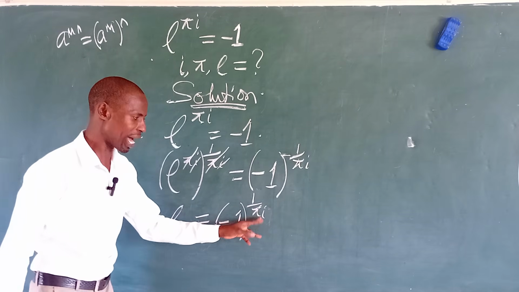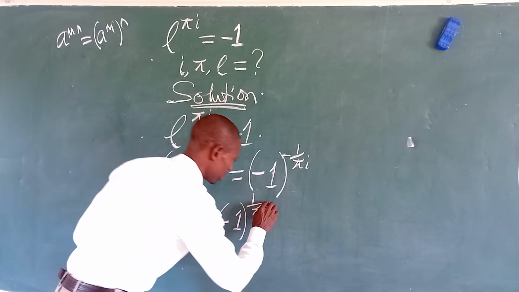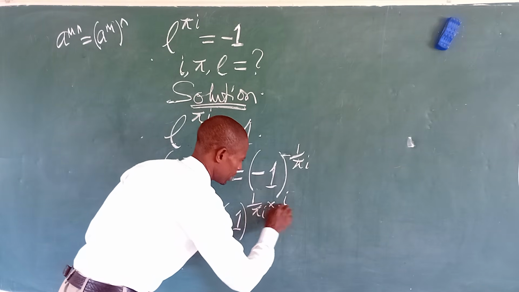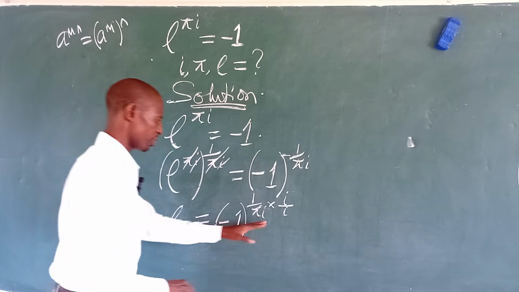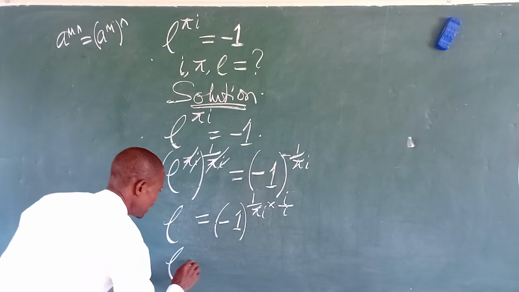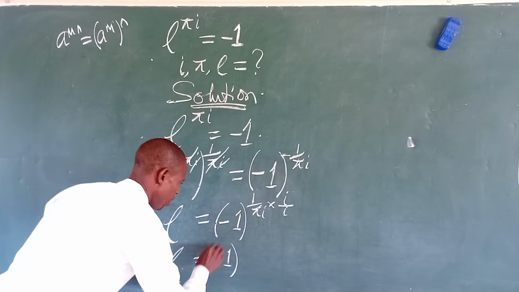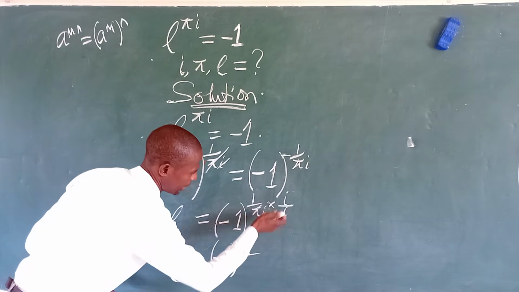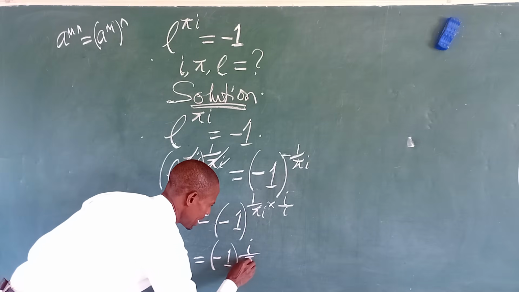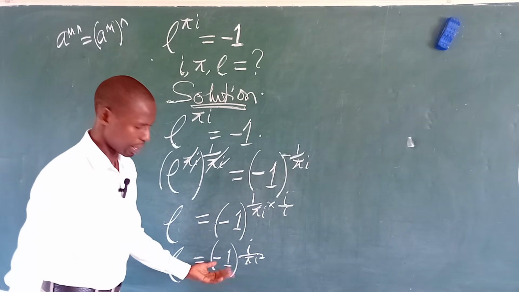But we're having iota at the denominator here, so we just have to eliminate it. How do we do that? We multiply the exponent by iota over iota. If we do that, this is going to give us e equal to minus 1 all raised to the power of iota over pi iota squared, right?